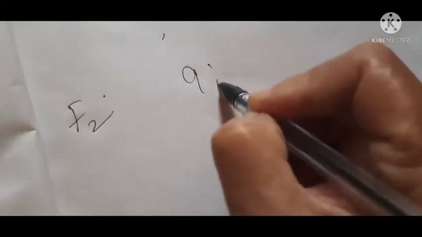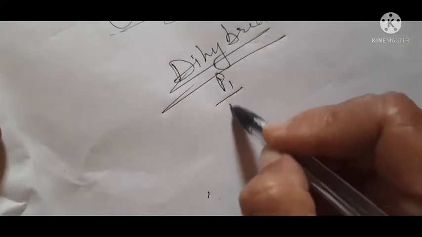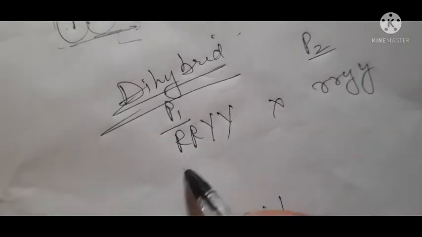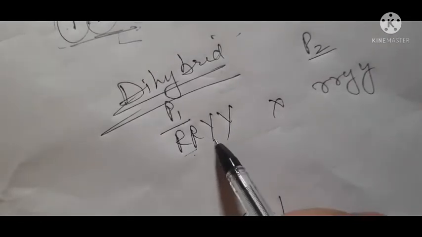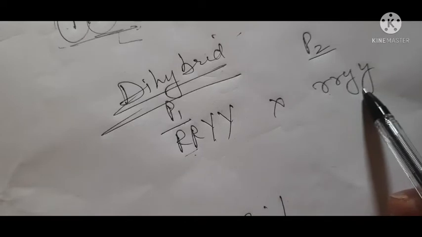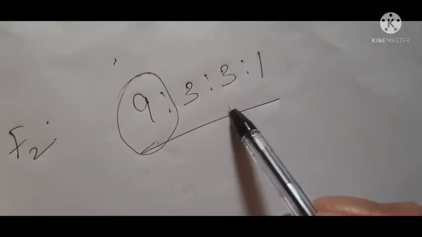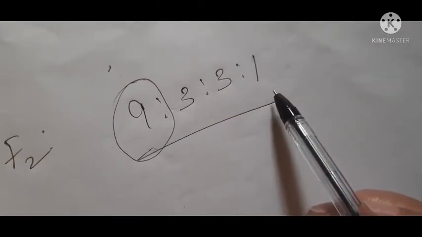In a dihybrid cross, the F2 ratio is 9:3:3:1. If the parent plant is RRYY crossed with another plant rryy, you know this is round shape and yellow color, and the other is wrinkled shape and green color. So in the F2 generation, what will we get? 9:3:3:1. This is the phenotypic ratio.